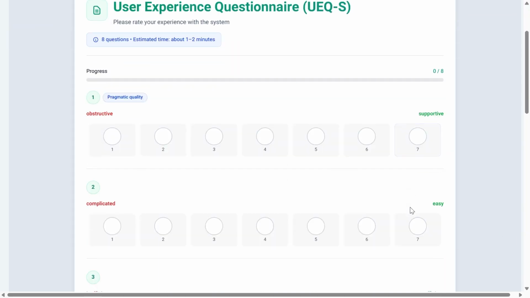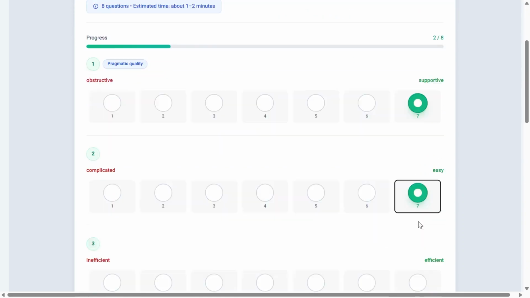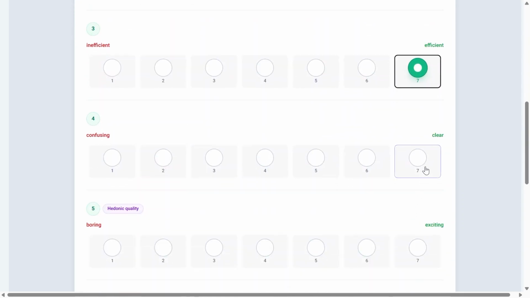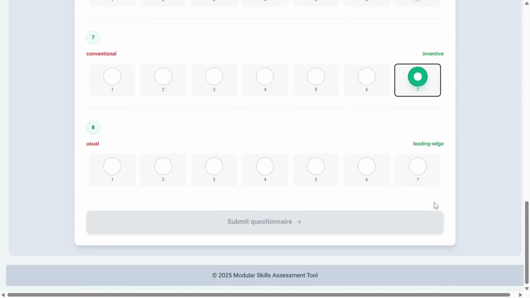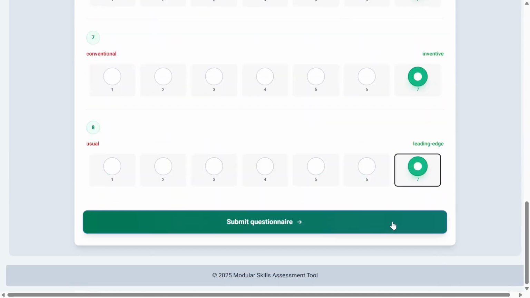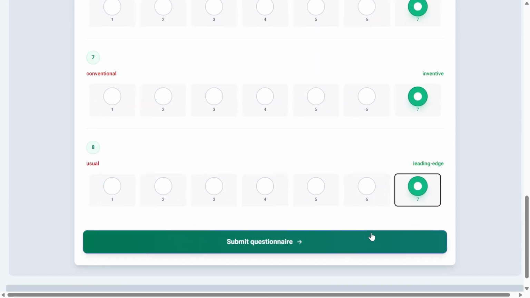At this stage, participants complete a short user experience questionnaire, UEQ-S, designed to evaluate their experience with the system. The questionnaire assesses both pragmatic aspects, such as clarity and ease of use, and hedonic aspects, such as engagement and novelty, providing an overall measure of user experience.